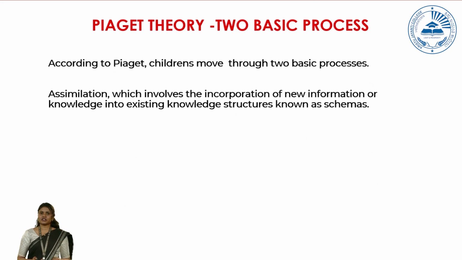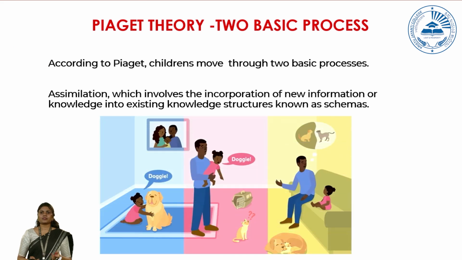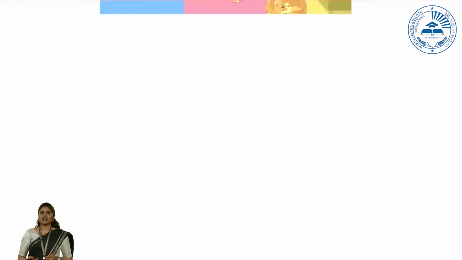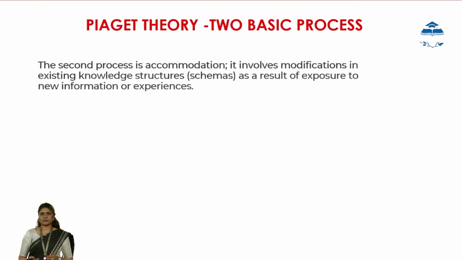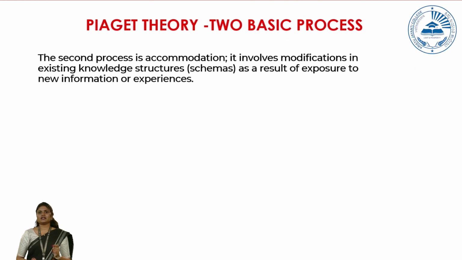The other basic process that helps children understand this world in a more accurate manner is what we call accommodation. Accommodation involves modification of existing structures, or modification of existing information in the schemas. This results from exposure to new information or experiences. The more the child starts experiencing new things in the world, based on those experiences they start modifying whatever existing schemas they have, and that is what we call accommodation.